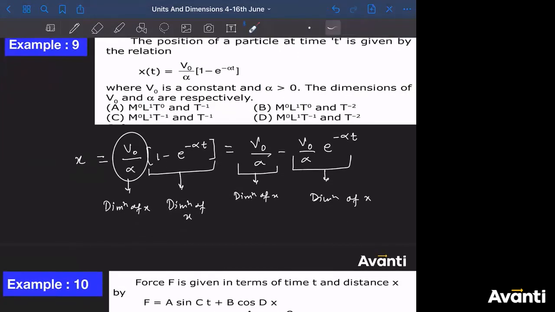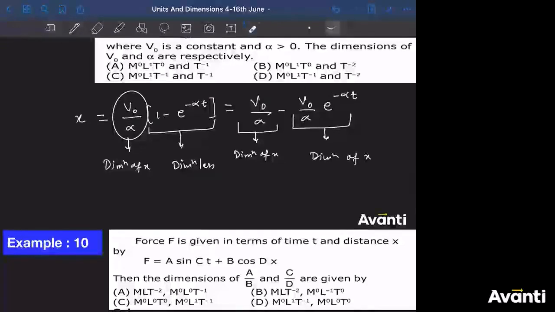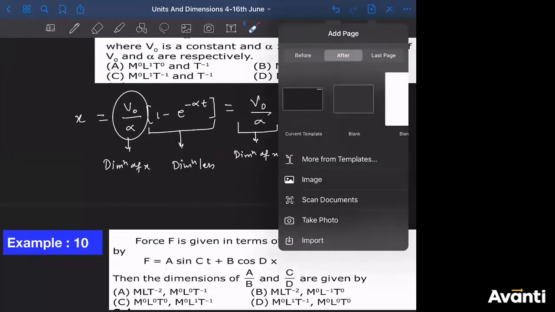Anyway, so I'll say this whole term must have the dimension of x, and this is what? Dimensionless. How did I say this is dimensionless? Reason बहुत simple है. 1 क्या है? 1 is a number, right? Nothing is mentioned here. So if 1 is dimensionless, this has to be dimensionless. And we also know that this is a dimensionless quantity. X is not dimensionless. So let us get the answer now.